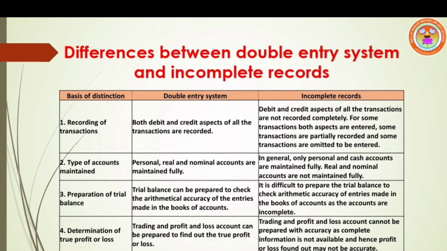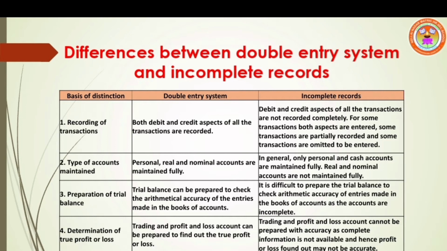Second point, types of accounts maintained. Under double entry system, personal, real and nominal accounts are maintained fully. Whereas under single entry system, incomplete records, only cash and personal accounts are maintained. Real and nominal accounts are not maintained fully. Point number 3, preparation of trial balance. Trial balance can be prepared. Under incomplete records, trial balance cannot be prepared with accuracy.